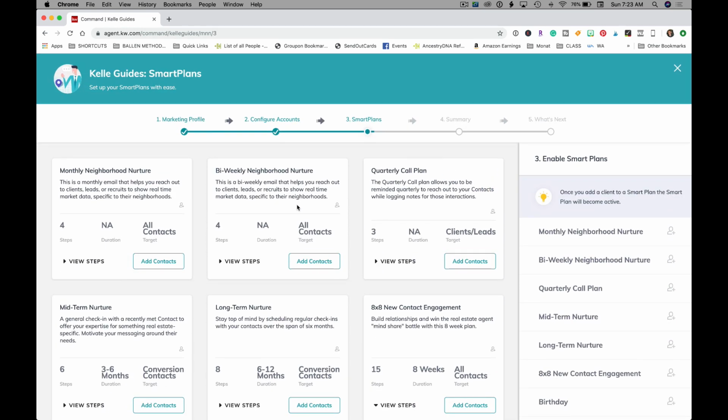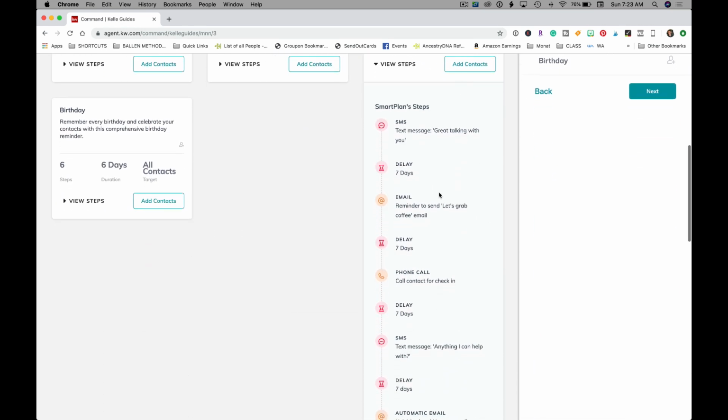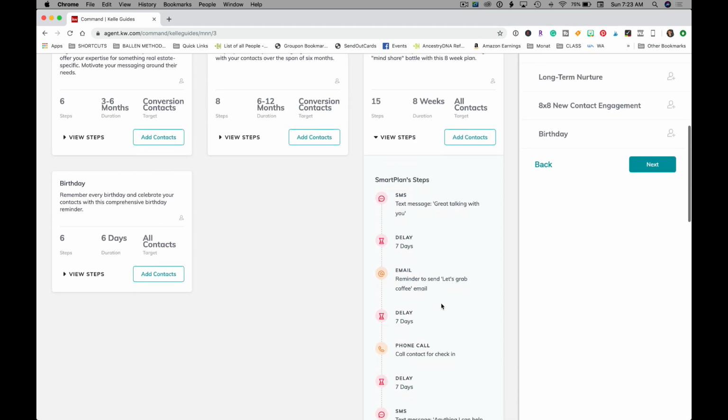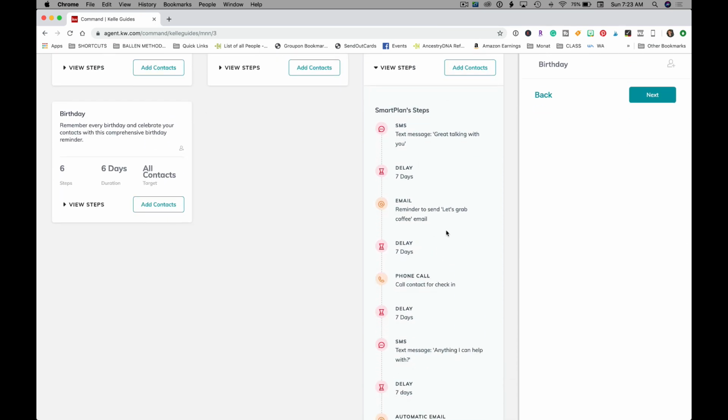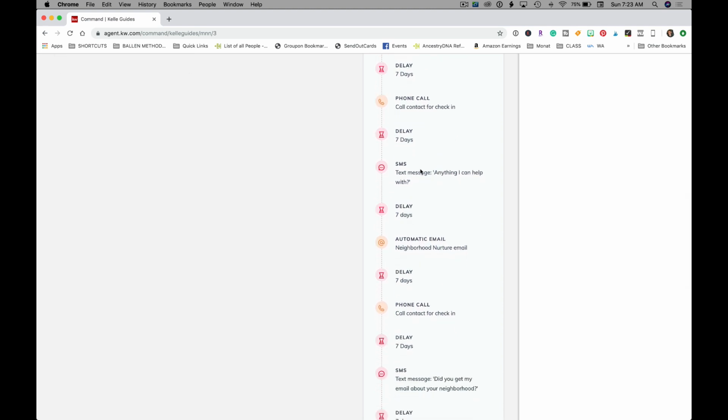For example, we have this 8x8 here. Now I set up this 8x8 message and a couple of these were prompted to send the text. But when we got down here to this one, anything I can help you with, it was automated because I set up Twilio for SMS text messages, which you'll have to do if you want any programmable text messages. But this text came to me at 3 a.m. in the morning because at the time, we're not able to set up what time we want our text messages to go out. So it came to me at 3 a.m. So I went ahead and shut off my automated SMS text message until we've got the ability to edit time, and then I'll turn that back on. Now I can still send messages directly through Twilio if I wanted to.